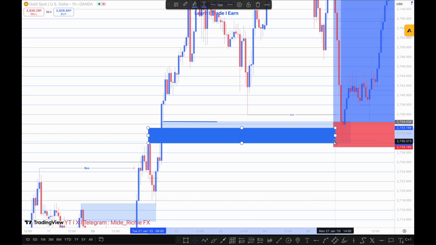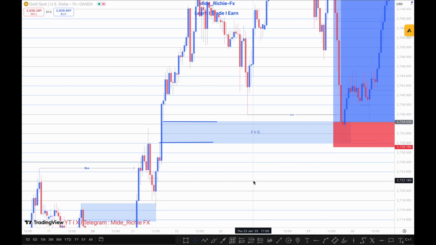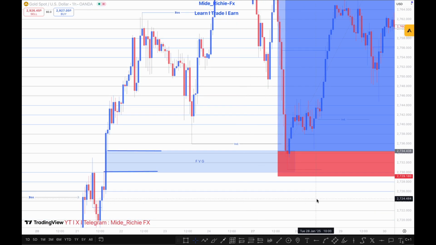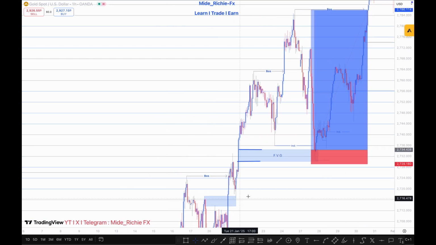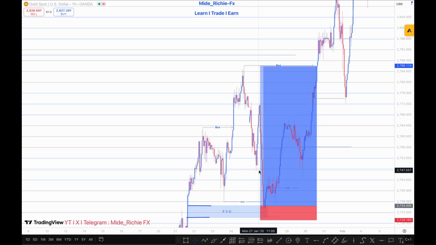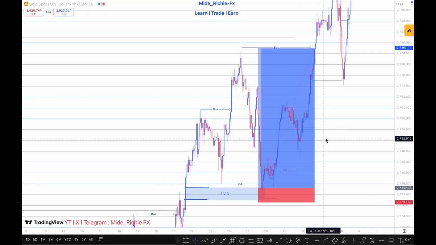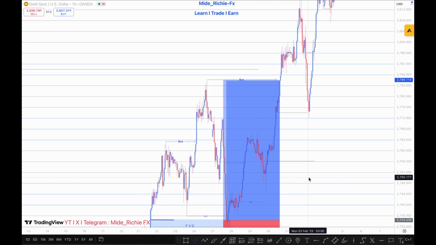That's a breaker block, but I think breaker block would just be another topic entirely. In this case, we're just focusing on fair value gaps. All right, so just get it. So the breaker fair value gap right here is actually how I caught this trade. That's around 1 to 9 risk to reward, almost 1 to 10, with around a 560 pips target, right?